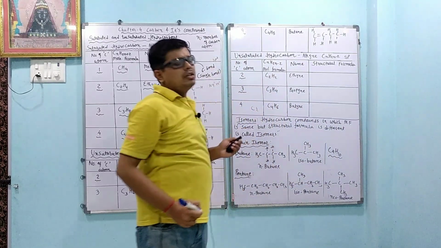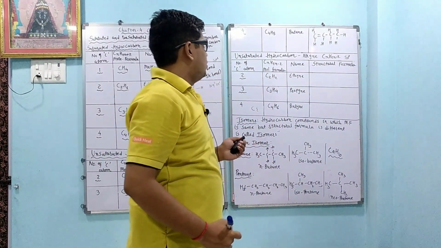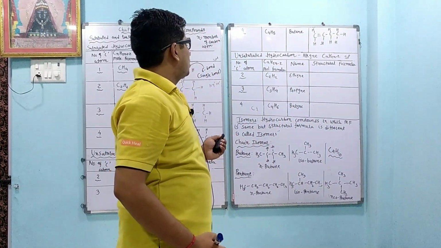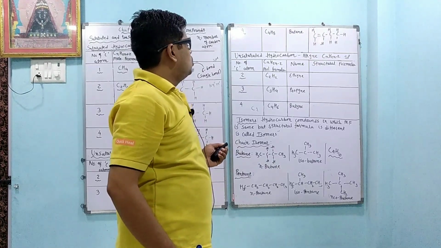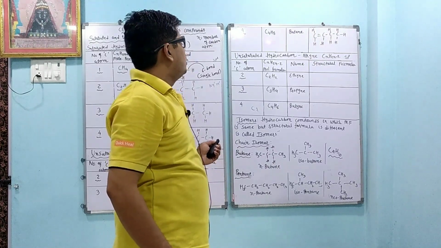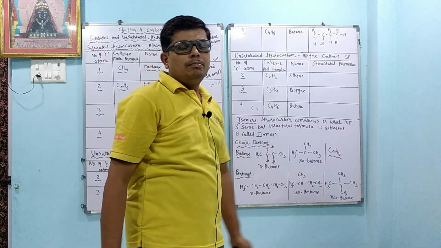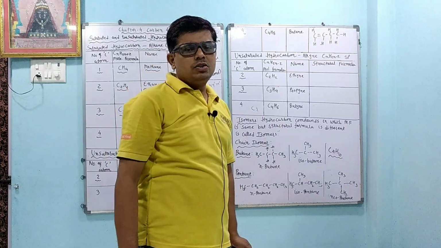Now we want to check whether our structure is correct or not. For that we are counting the carbon: 1, 2, 3 and 4. 4 carbon. How many hydrogen? 1, 2, 3, 4, 5, 6, 7, 8. C4H8. It is called butene. So like that we can draw the structure.